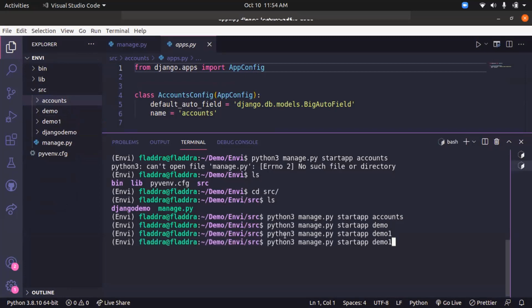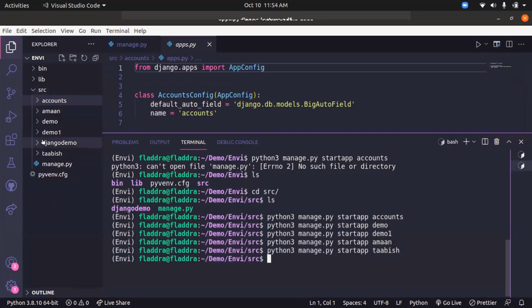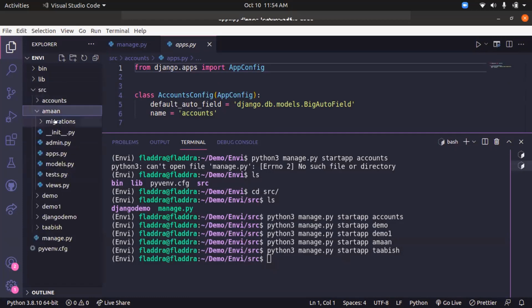Let's create one more application and name it demo1. Let's create an application with Tabish's name. So I can create many such applications over here: accounts, Aman, demo, demo1, and these are all independent entities. Each is independent of the other, and there will be some code present in it.